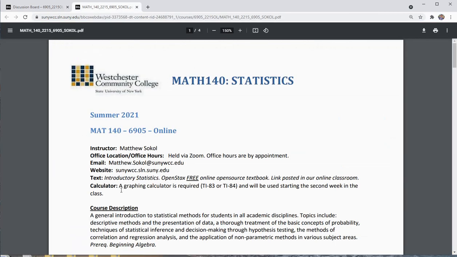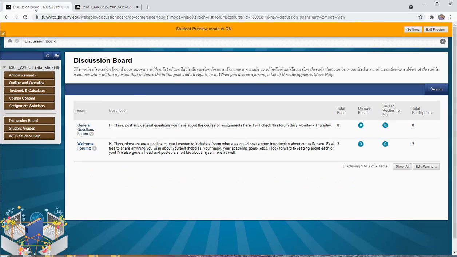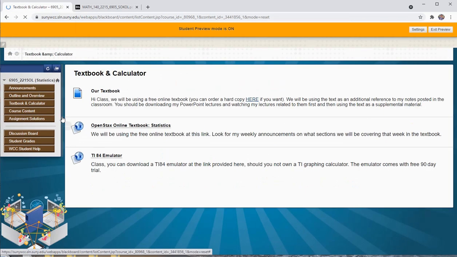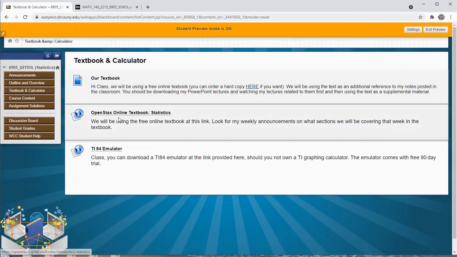All right, our textbook is called OpenStax, and it's a free online open source textbook. You're going to need a graphing calculator for this course, a TI-83 or TI-84, and you're going to need it almost immediately. There's a little bit of a typo here. It says starting the second week, it's like the second unit of the class. So a little bit of a typo there. So you're going to need this graphing calculator. If you go into the classroom, there's this tab here called Textbook and Calculator. Here is the link to our textbook right here.